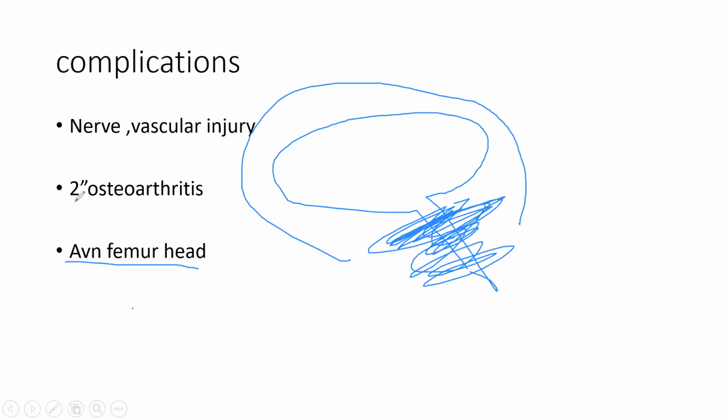The second problem is secondary osteoarthritis. What do I mean by secondary osteoarthritis? See, the acetabulum is very circular. If you consider this as circular, the head is also circular. If you get a fracture of the acetabulum, then during reduction,